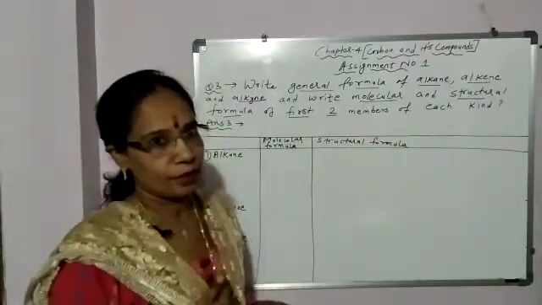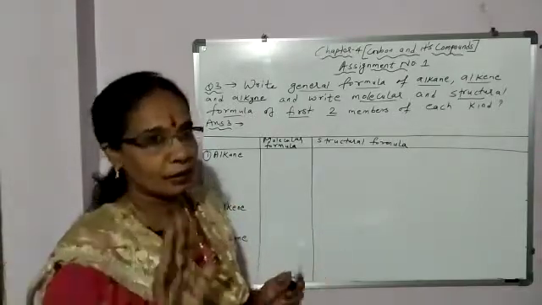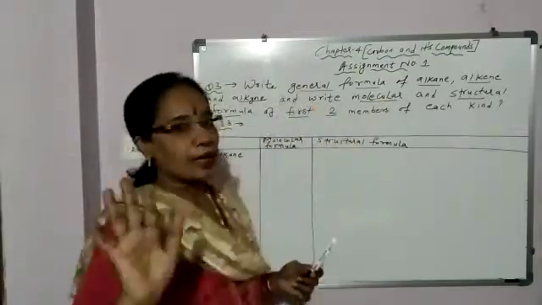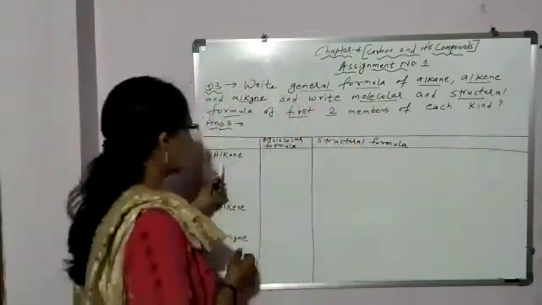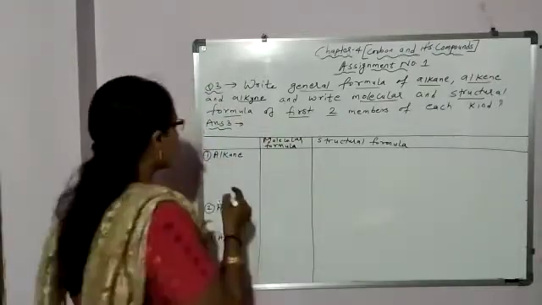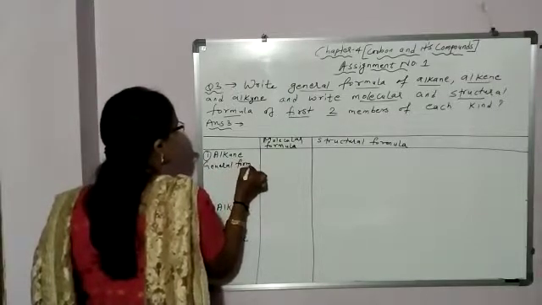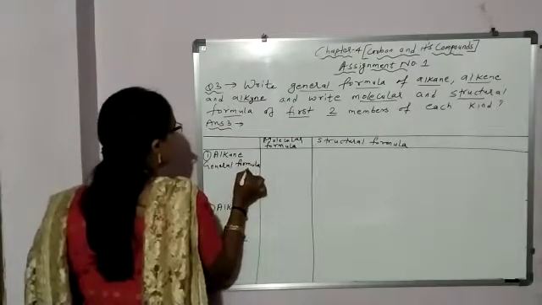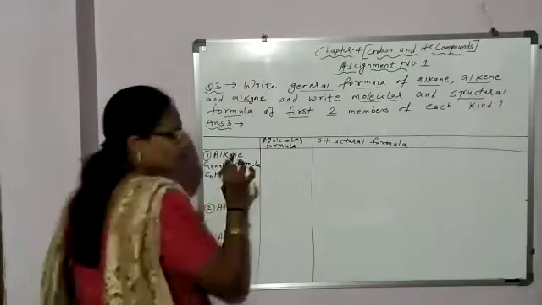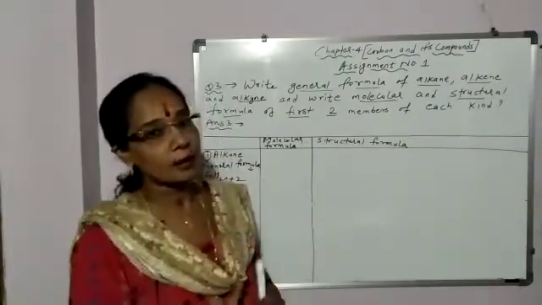First two members. So first member 1 carbon atom, second member 2 carbon atom. Remember this. For alkane, alkene and alkyne, first you have to write the general formula. Alkane means single bond between carbon atoms. And what is the general formula for alkane? CnH2n plus 2. This is the general formula for alkane, and n denotes the number of carbon atoms.